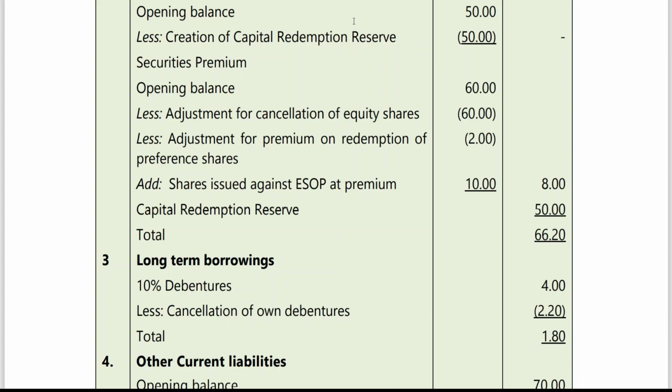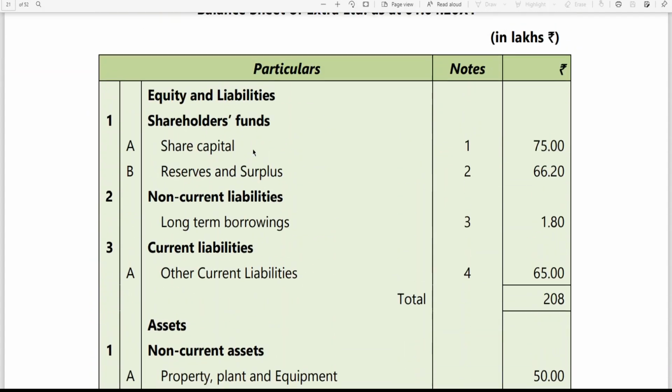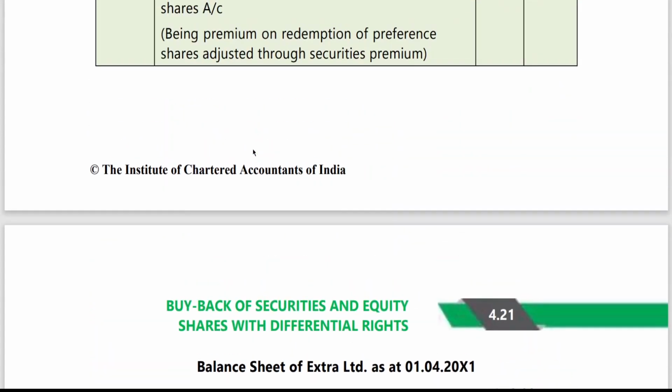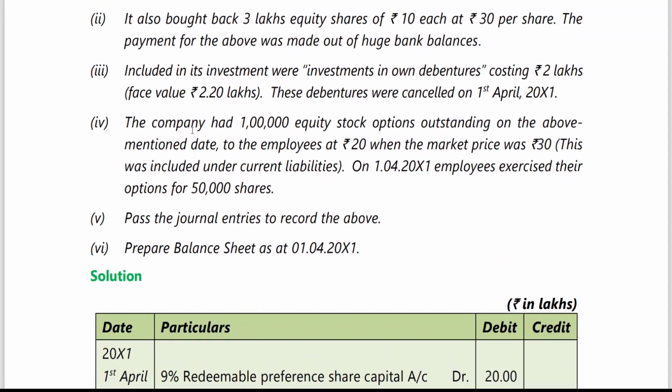There's one more point which I would like to stress on this, that this is under current liabilities. Actually it has to be employee stock option outstanding, as per our material, separating between share capital and reserves and surplus. But as per the instruction, since it has been given in current liabilities, we have adjusted by deducting from current liabilities. Okay, this is point number 1.